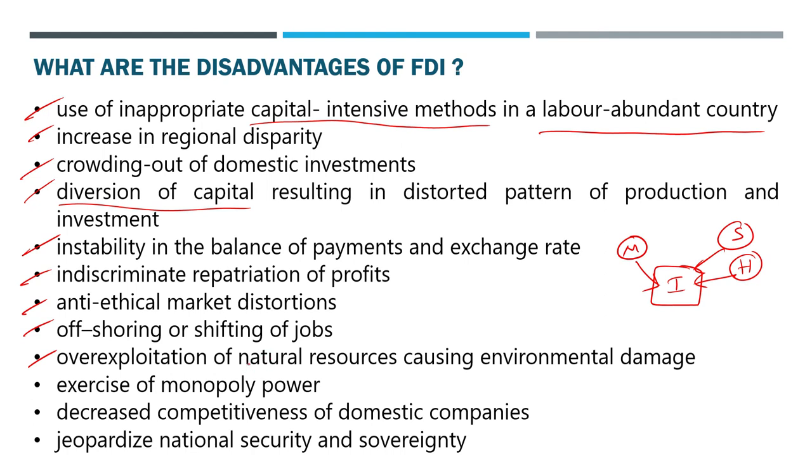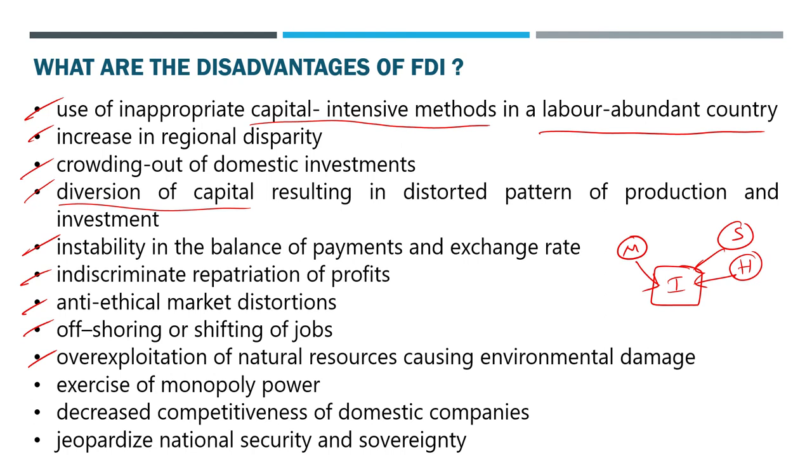Global warming increases. Natural resources like water are getting drained out. So a lot of problems are there with this FDI flowing freely from one country to another. For example, Coca-Cola type of companies come to countries like India and they will drain out our water. Our farmers will not get water from the bores, whereas Coca-Cola can have powerful engines and powerful motors with which it will take a lot of groundwater out.